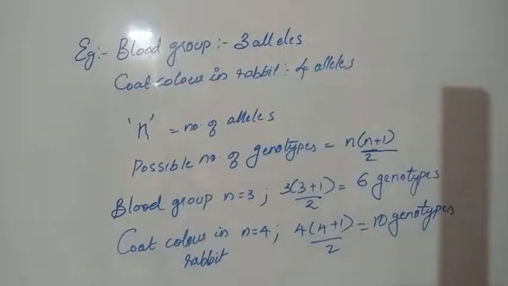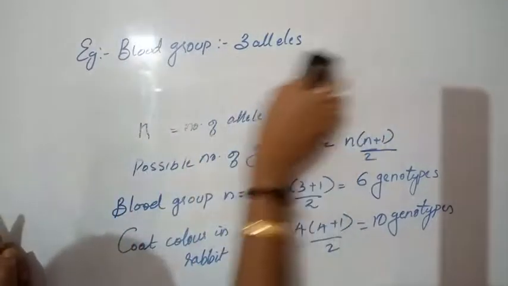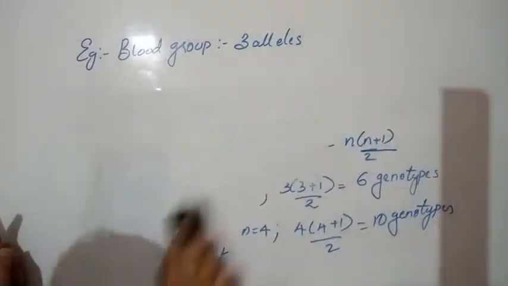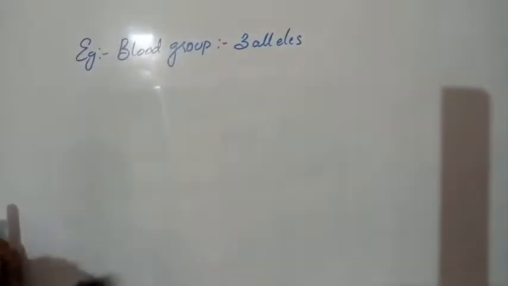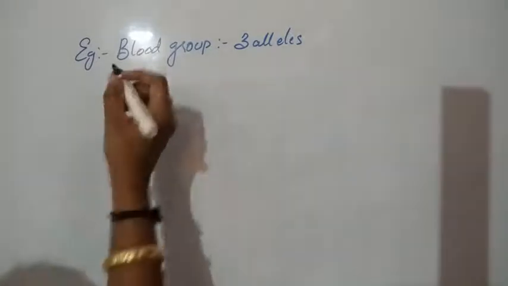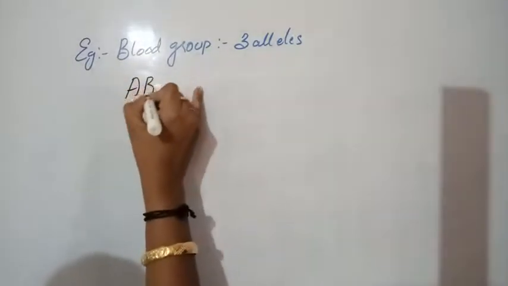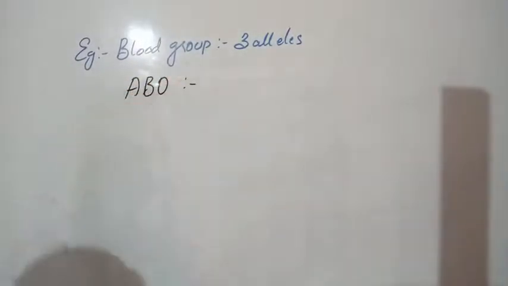Now let's look at how multiple allelism works in the blood group. We know humans have the ABO blood group. There are different types of blood group systems, the ABO blood group system and the MN blood group system. We are following the ABO blood group system.